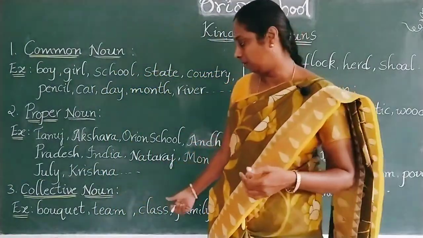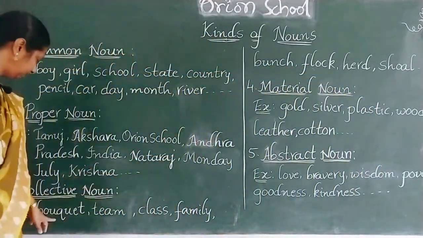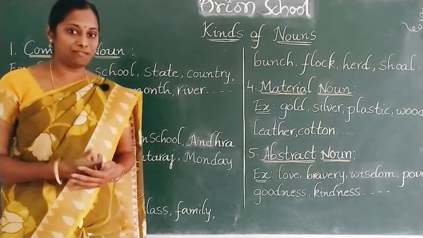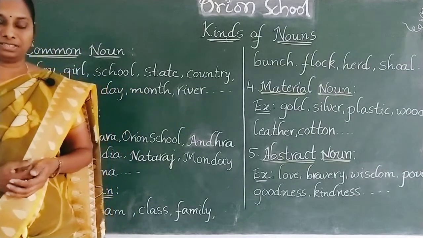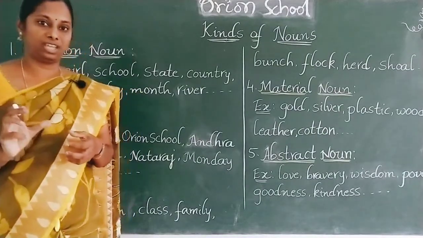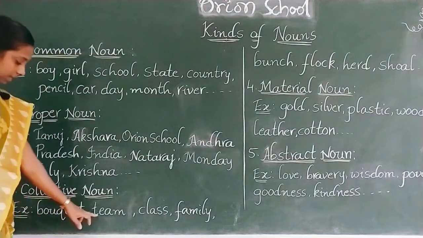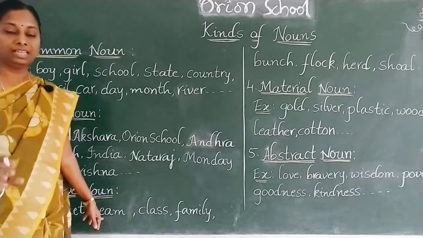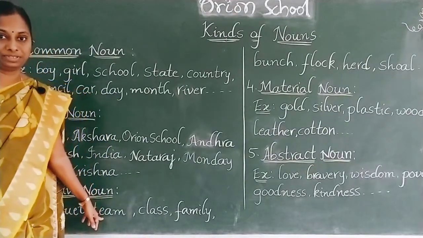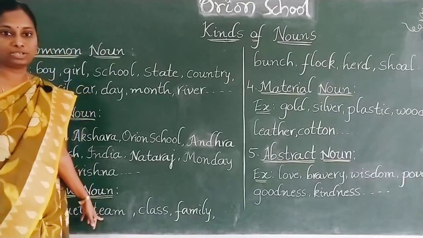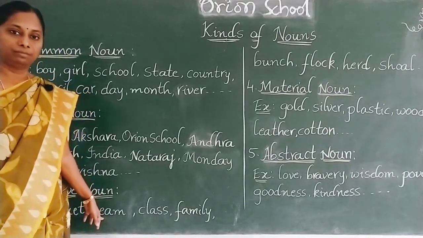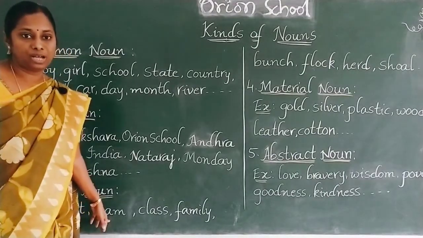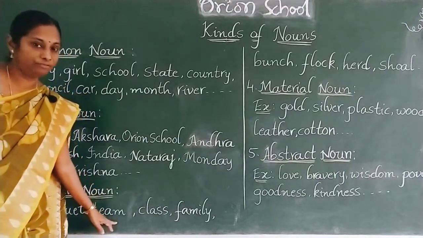A collective noun. For example, if you see here, bouquet. Have you ever seen a bouquet of flowers? There will be different types of flowers, but all together we call that one a bouquet. Bouquet of flowers. Team of players. For example, if you take cricket, cricket team, there will be 11 members. In the same way, football team, volleyball team, kabaddi team. There will be players in the team. If there are more than 2 or 3, you can say that one as a team of players.